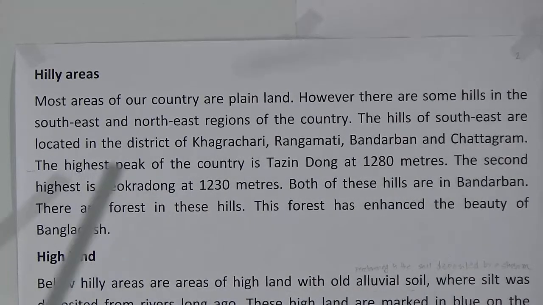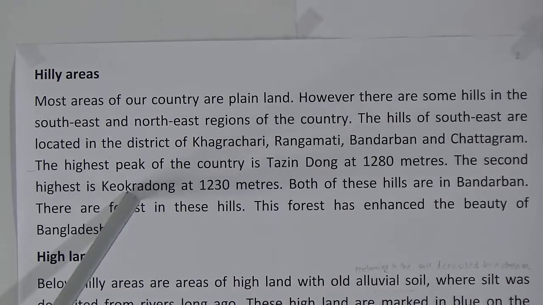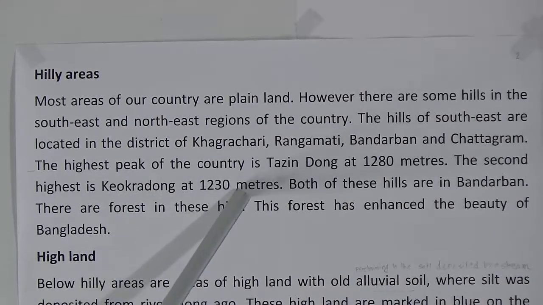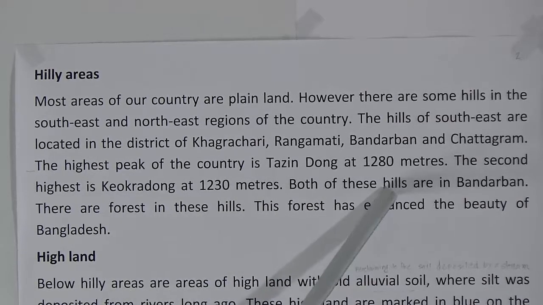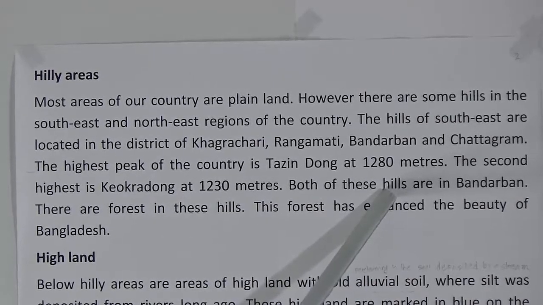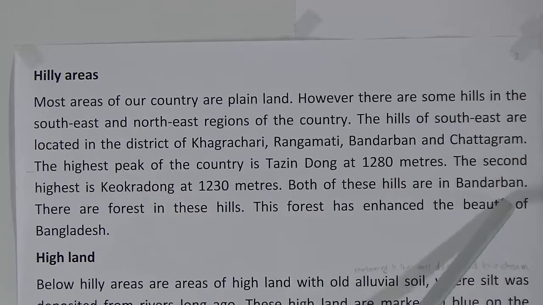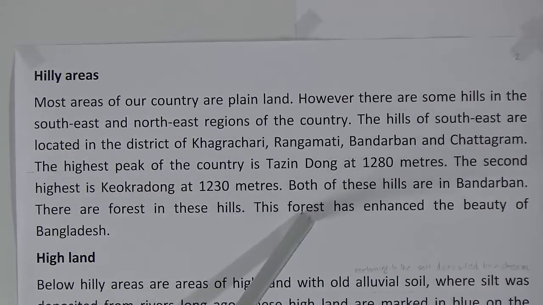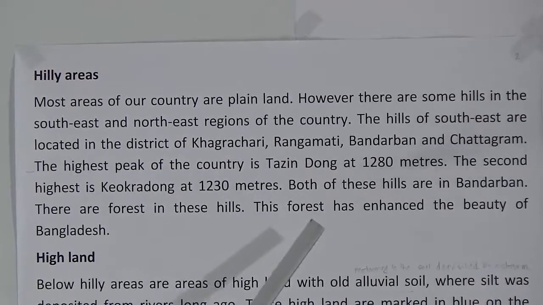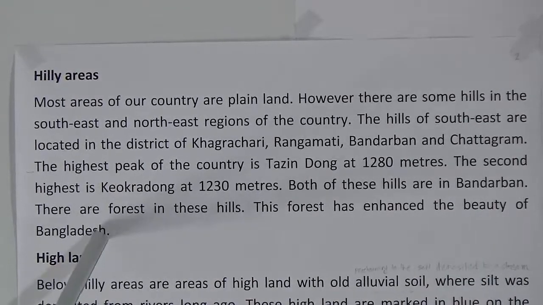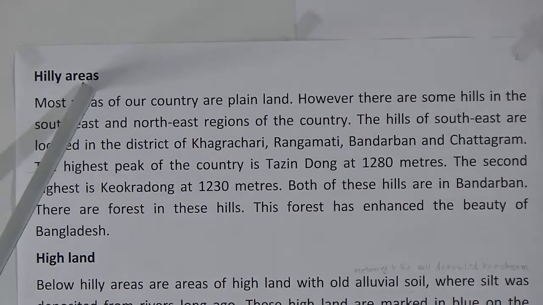The second highest peak is Keokradong at 1230 meters. Both of these hills, Tajingdong and Keokradong, are in Bandarban. There are forests in these hills. This forest has enhanced the beauty of Bangladesh. So, hilly areas is done.